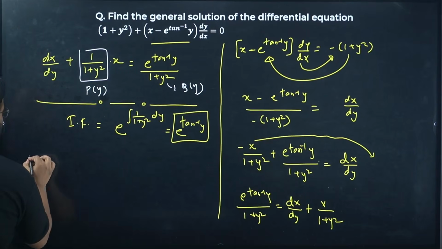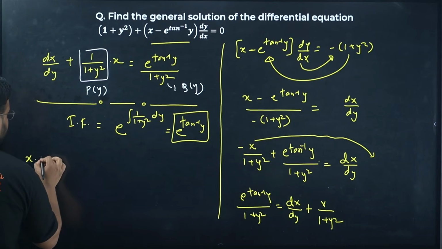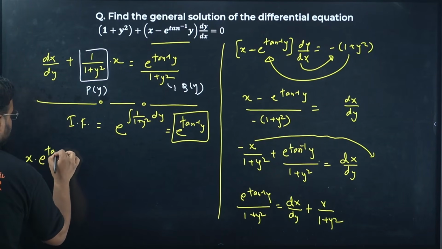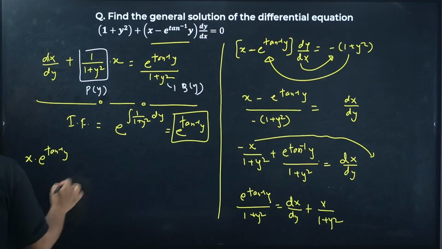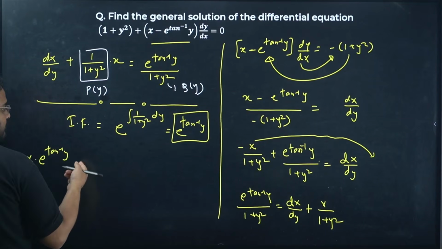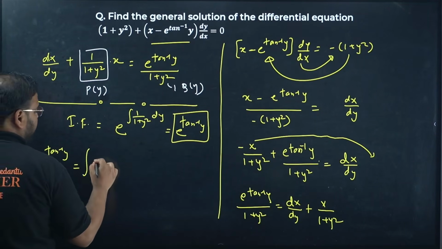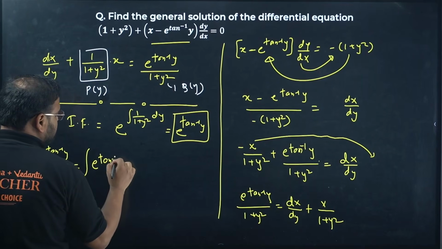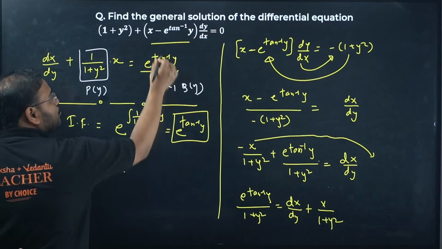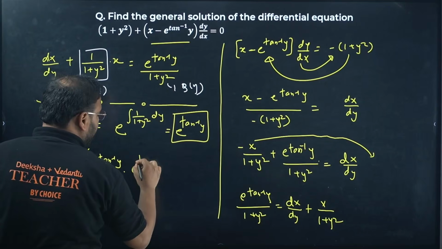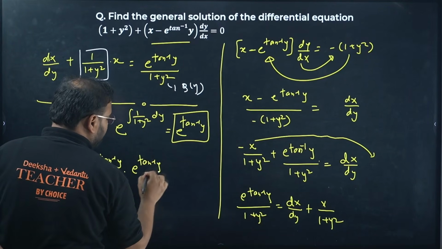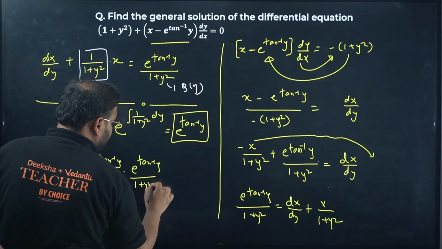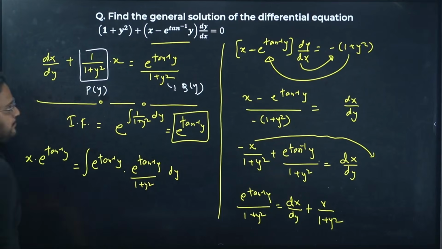Solution is given as, if you remember, x times the integrating factor, meaning e power tan inverse of y, this side, equals integration of the integrating factor times Q. Q is again the same thing, e power tan inverse of y upon 1 plus y square dy.